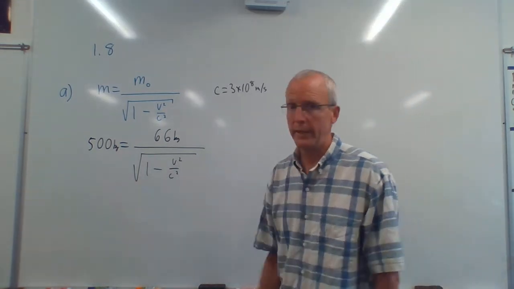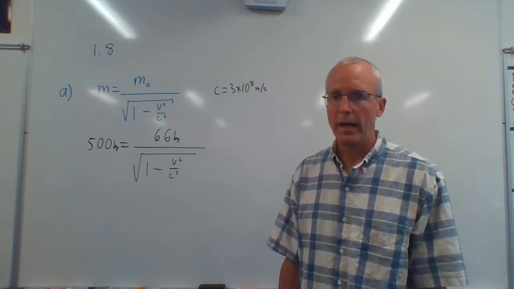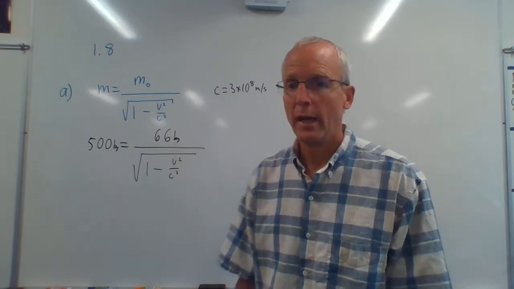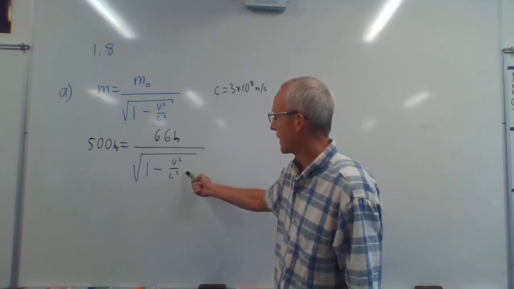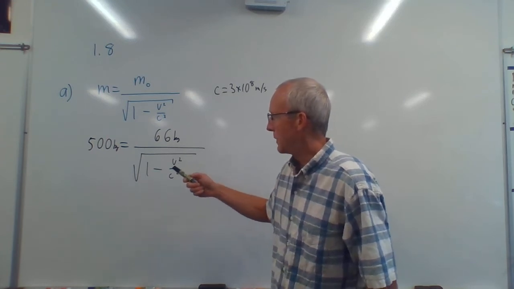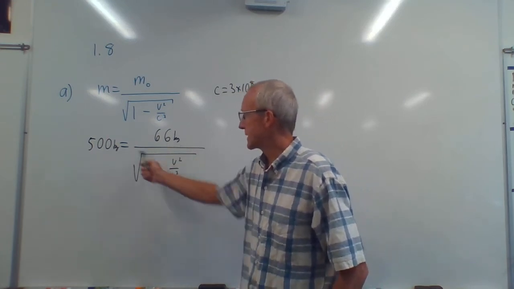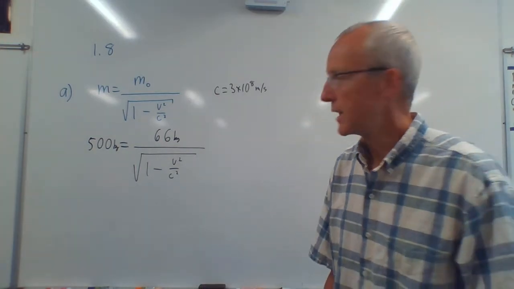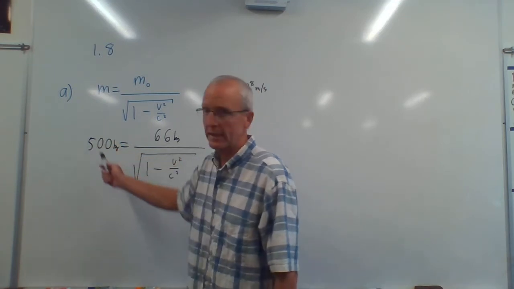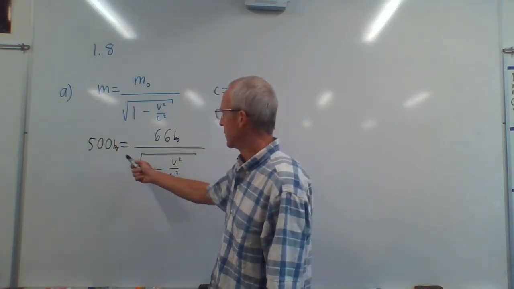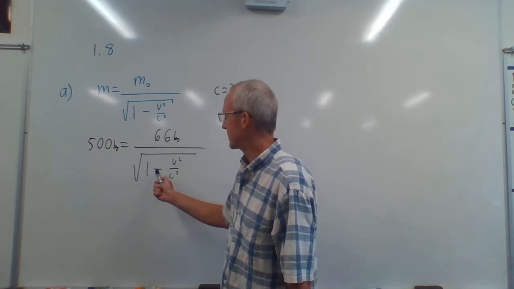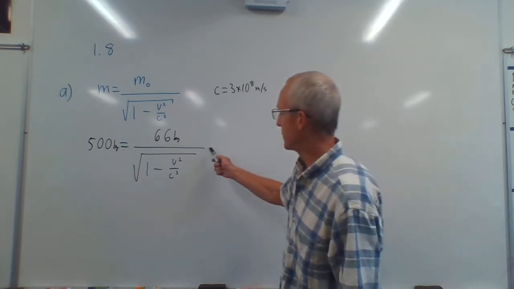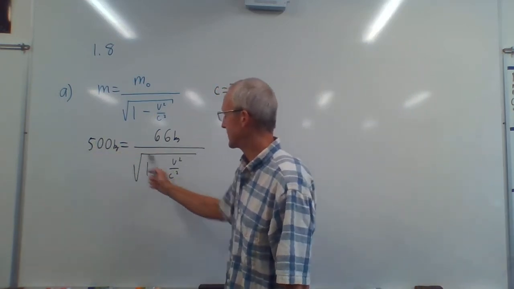Okay, we need to solve for v. So this is algebra. First, well, there's no first. We can do this any way we want. Since we have a square root here, we're going to have to square something. I want to put the numbers on one side and get the square root by itself. There's lots of ways to do this. So I'm going to swap these two. I talked about this, I think, in an earlier video. You can always take what's on the top here, put it in the bottom, what's in the bottom here, put it at the top. Or you can do all the steps of algebra, multiply both sides by the square root, divide both sides by 500.